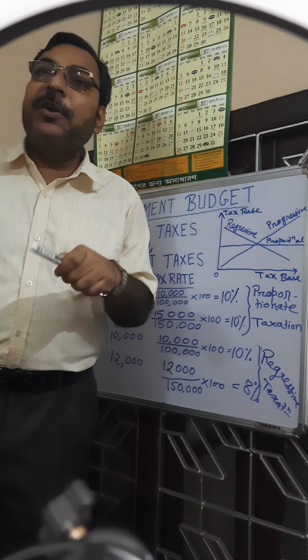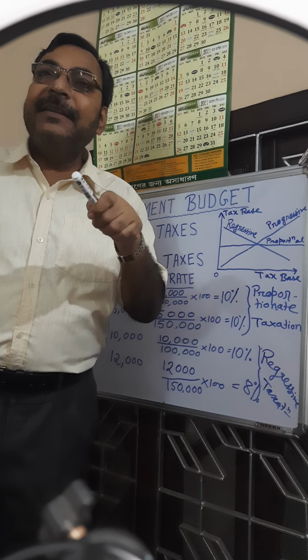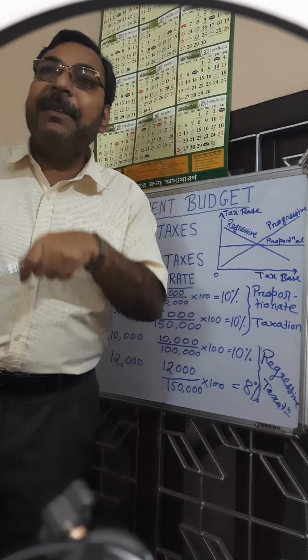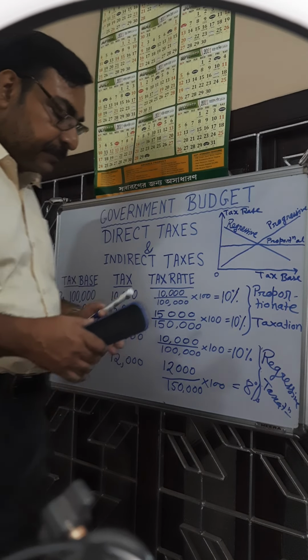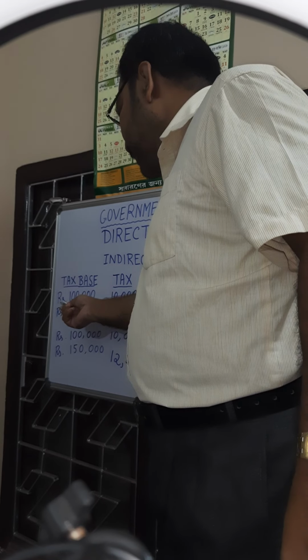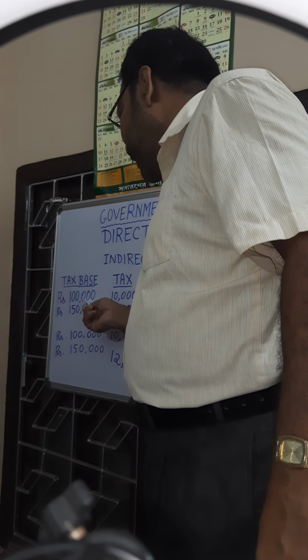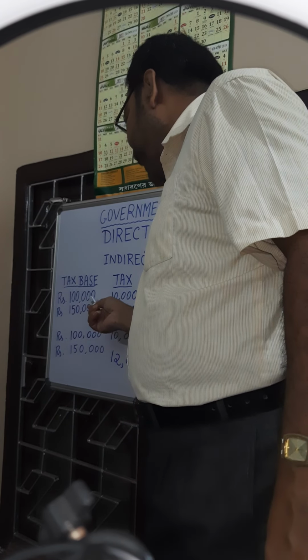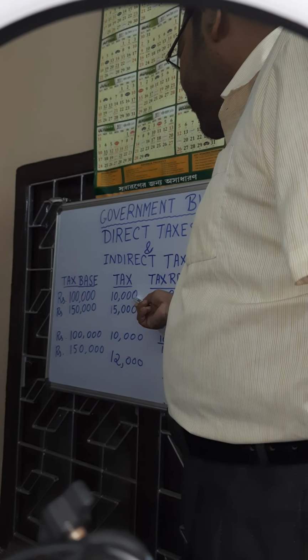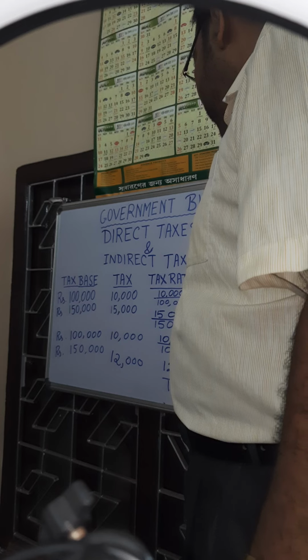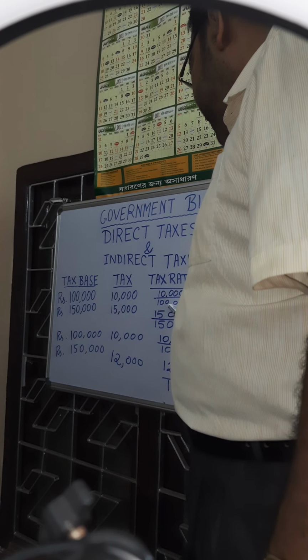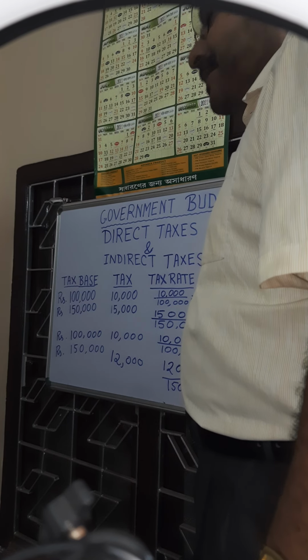It is the ratio of tax and tax base multiplied by 100. Suppose initially level of income is 100,000, means 1 lakh, and tax paid is 10,000. So tax rate is 10,000 divided by 1 lakh into 100, tax by tax base into 100, 10%.